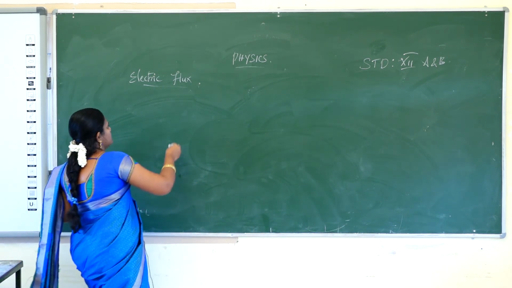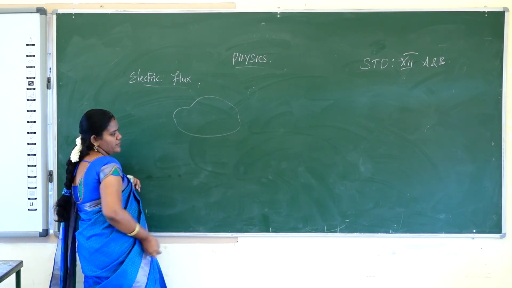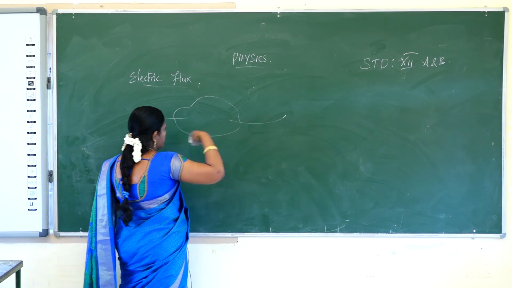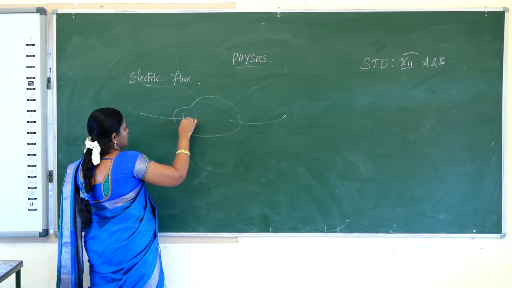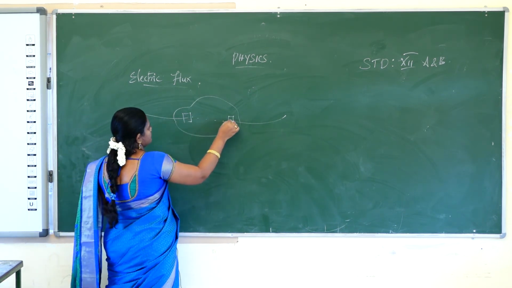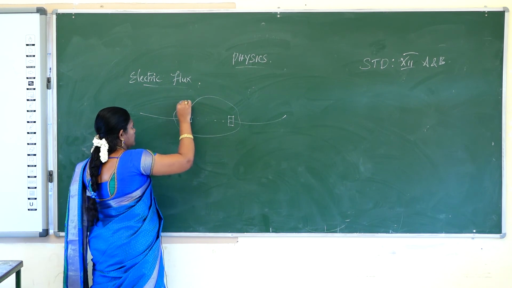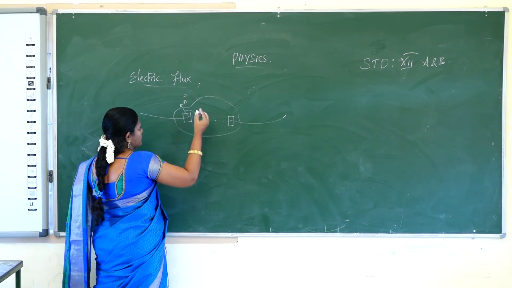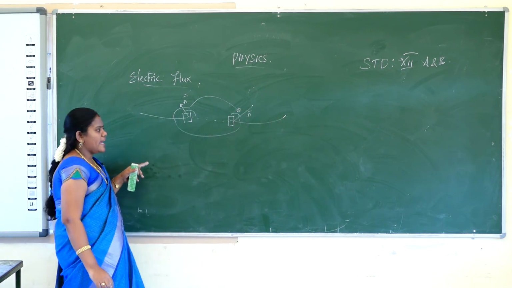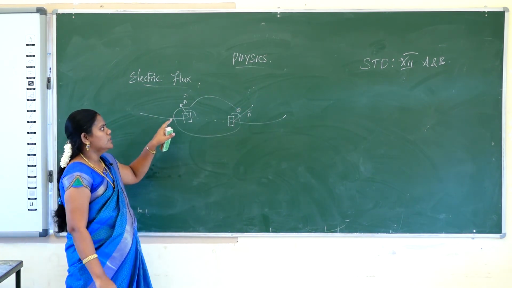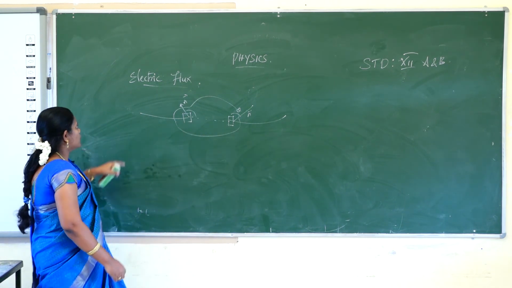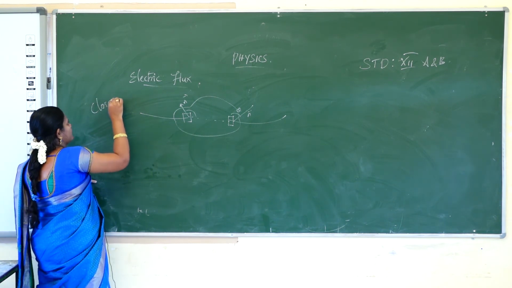Some charge is in the closed surface, and the electric field enters and leaves. We consider that charge segment and the area, with some angle present. With respect to that angle, the electric field will enter or leave the closed surface.